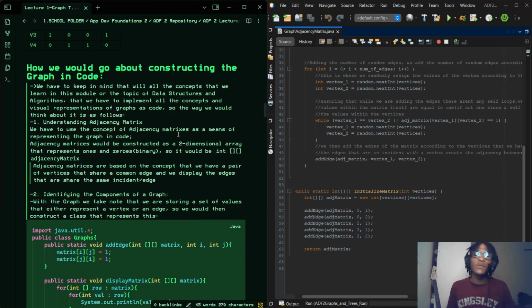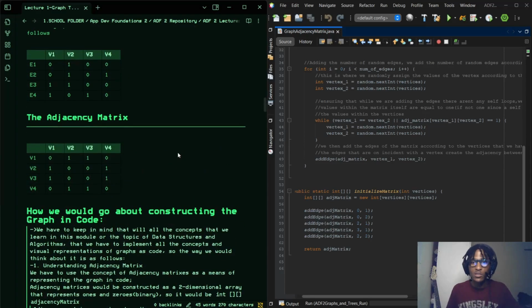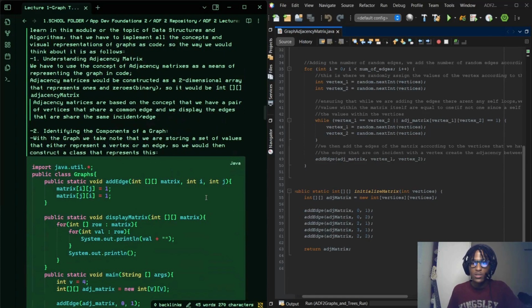this is what we went over last time, about understanding how we would construct the graphs in our code. And primarily the means in which we do this is through utilizing the fundamental concepts that we've picked up so far from other data structures, primarily primitive data structures like your two-dimensional arrays, your one-dimensional arrays, just for constructing basic essentials. Like if you look at this adjacency matrix representation, we have rows and columns which can be then constructed using a 2D matrix, right, or a 2D array.